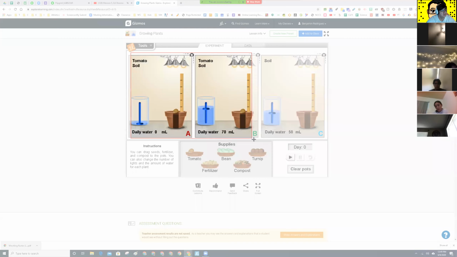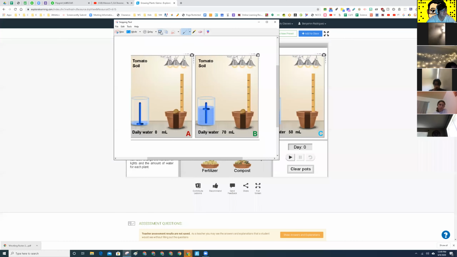So here are my 2 groups, right? All right, so what do you guys think is gonna happen? This one, how much water am I giving it? Group A. Nothing. How much water am I giving the plants in group B? Does that say 70 or 20? I think it says 70. Yeah. Good. So which one's getting water? A or B? B. So what is your hypothesis? Before we even do this experiment, what is your hypothesis? Plants need water to grow.